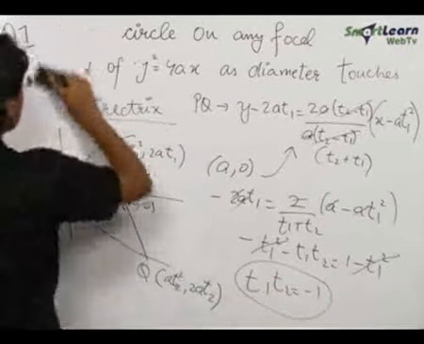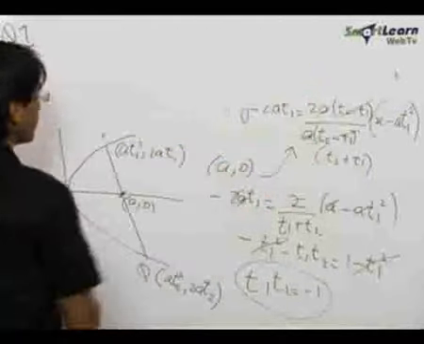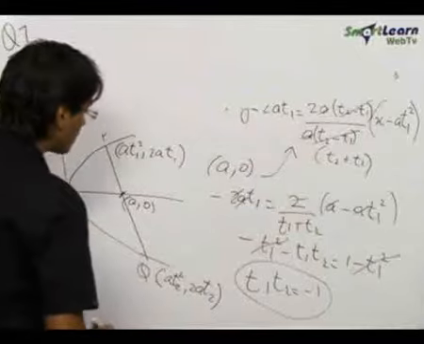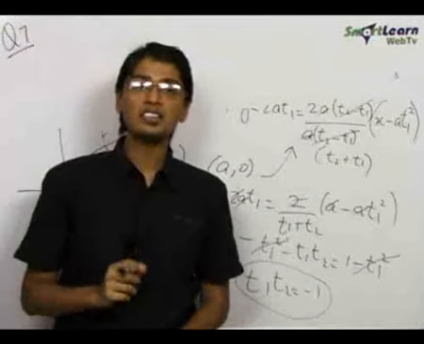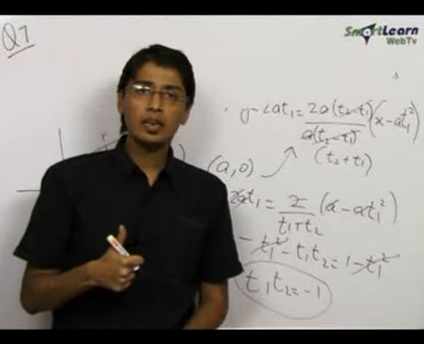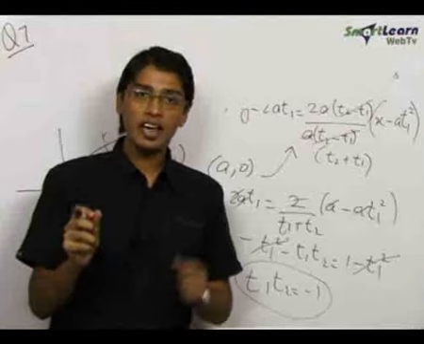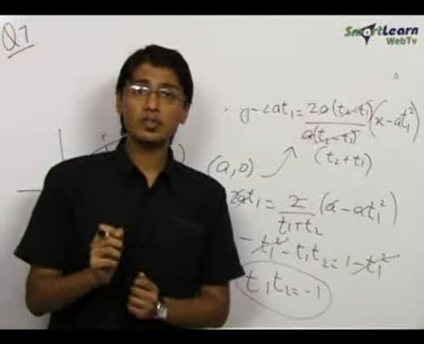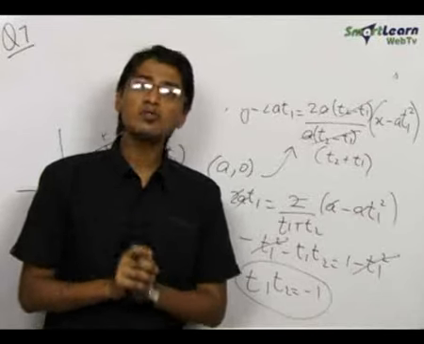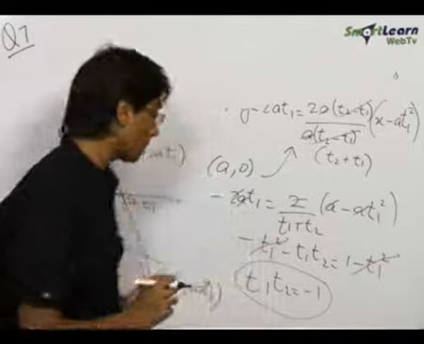Now we need to prove that the circle on this focal chord as diameter will touch the directrix. We know that if there is a point x1 comma y1 and there is another point x2 comma y2, and a circle is drawn having x1 comma y1 and x2 comma y2 as the extreme ends of the diameter, then the equation of circle is x minus x1 into x minus x2 plus y minus y1 into y minus y2 is equal to 0.